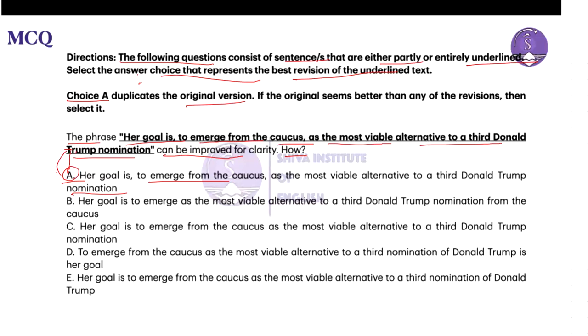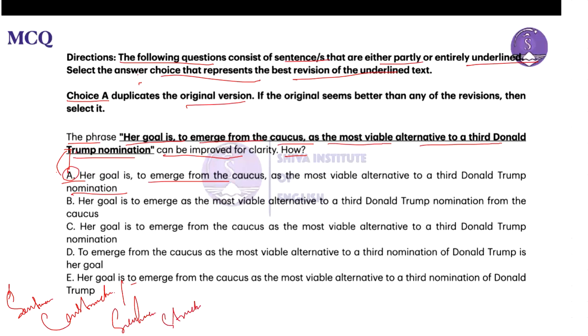Let me point out that the question falls under the category of sentence construction, or sentence structure.